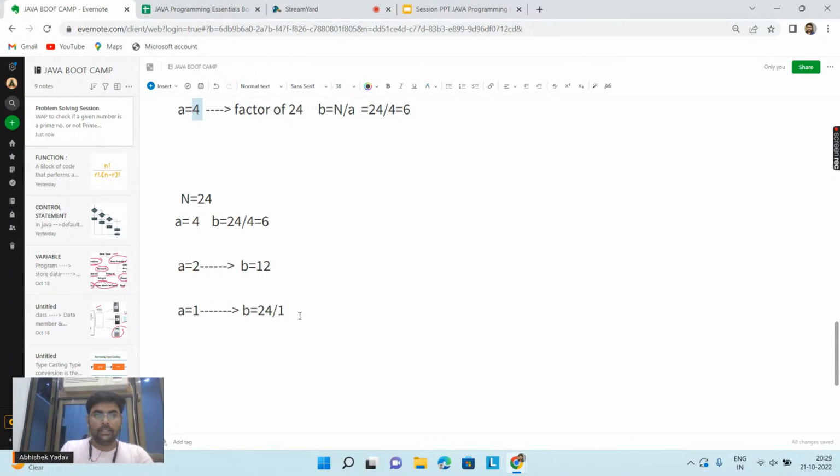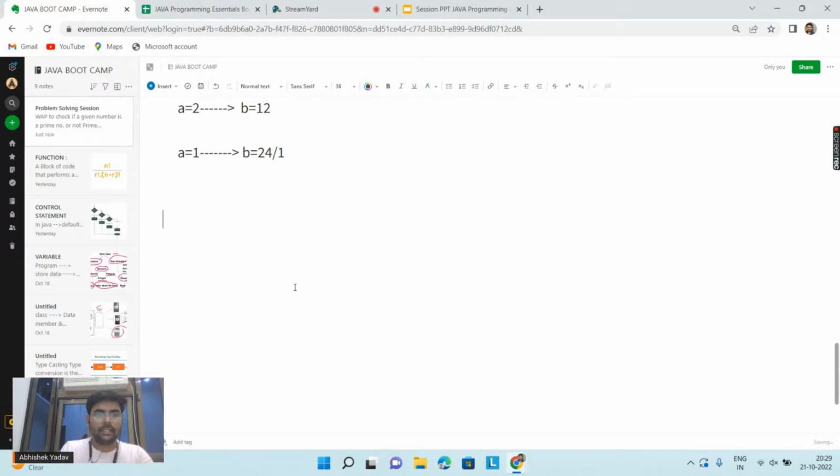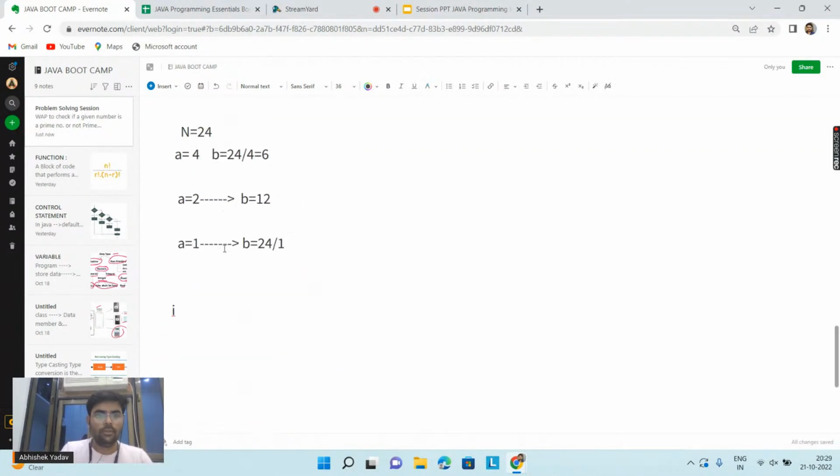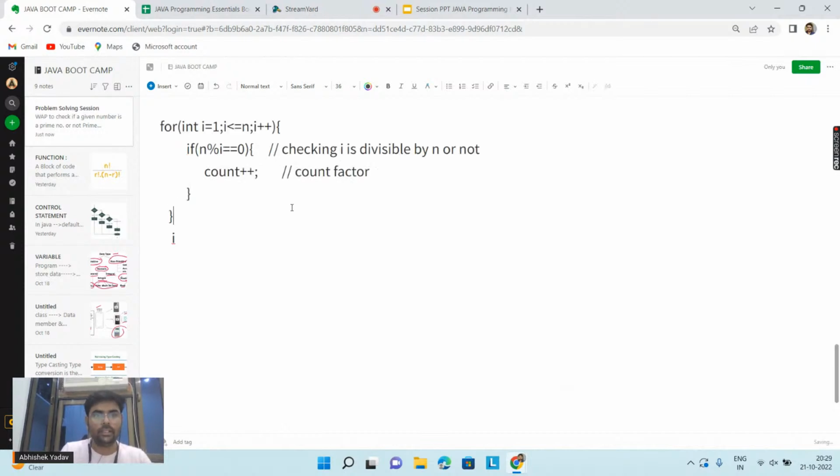So here you are saying, let's try to make a table here. If you are saying my value of i is what? In this for loop, what I am doing here, let's copy this for loop here. So this is my for loop and our intuition is what here? I am first saying that the value of i is equal to 1. Yes, 1 is a factor of 24 and the value of n is 24 here.